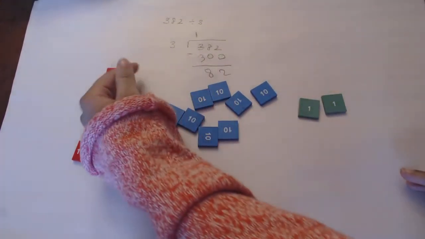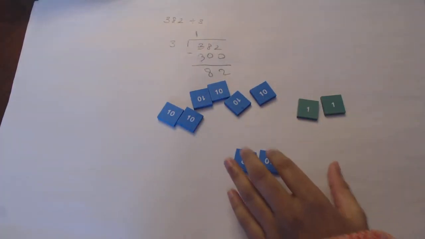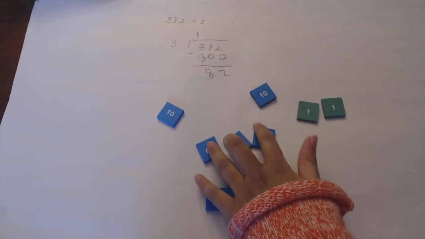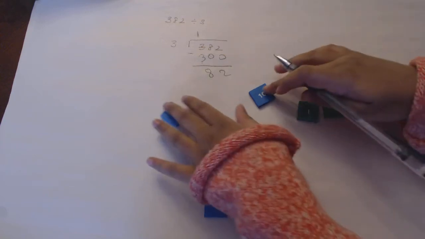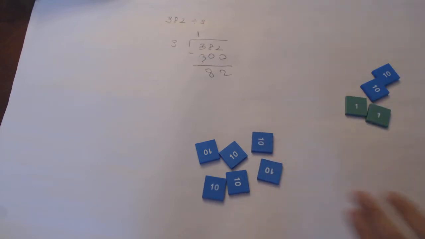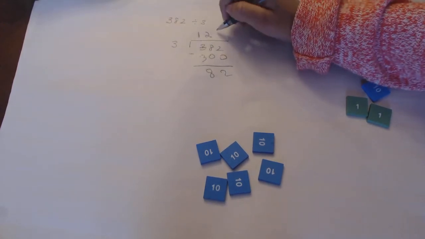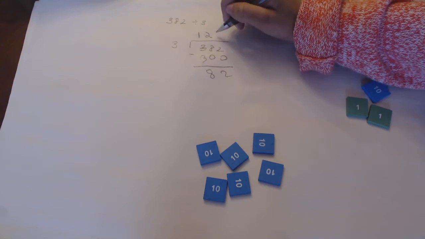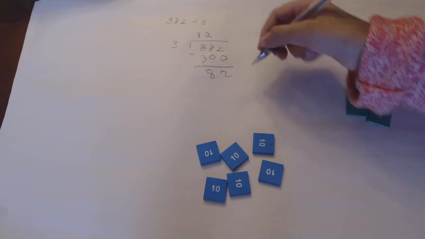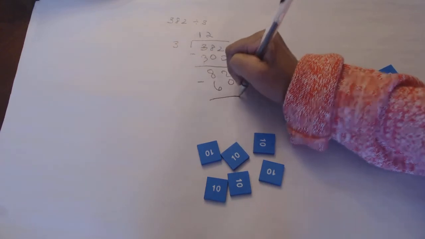Now, let's get rid of these or we'll get confused with them. Now, let's look at our tens. We can divide this into 2 piles of 3. 1, 2. And let's put these 2 extra aside with the ones. Now, there's 2 neat rows, so here in the tens place, we put a 2, but it's actually a 20 because it's in the tens value place. So pretend there's a 0 there. Now, 20 times 3 is 60. 82 minus 60 is 22.